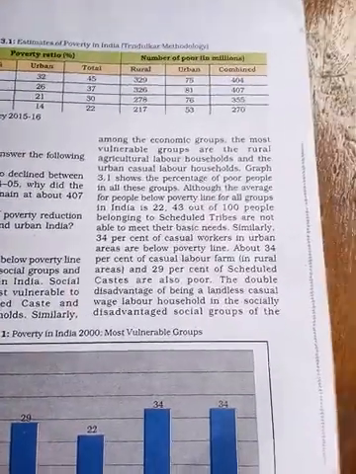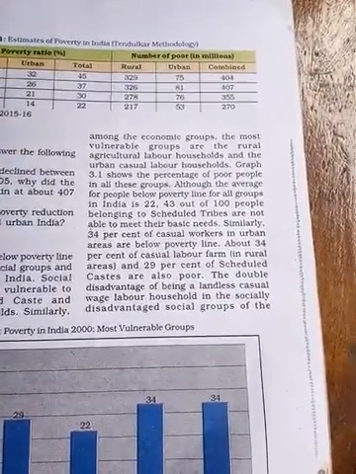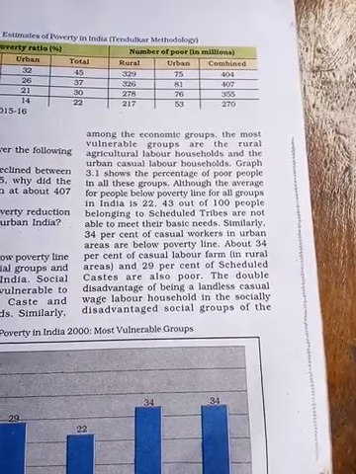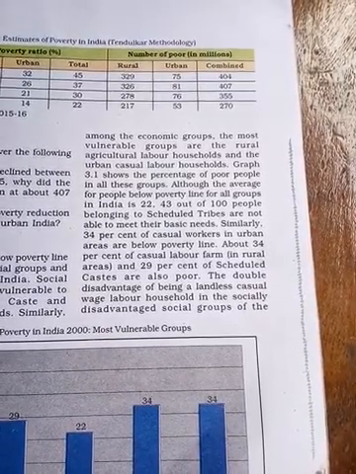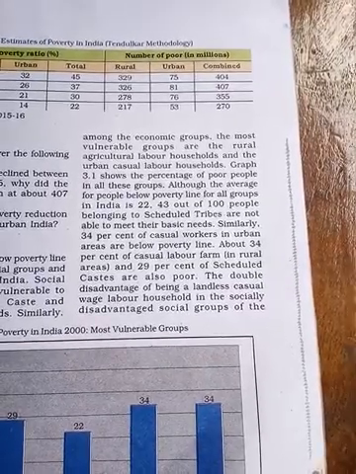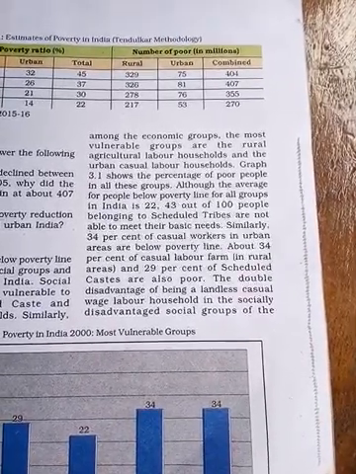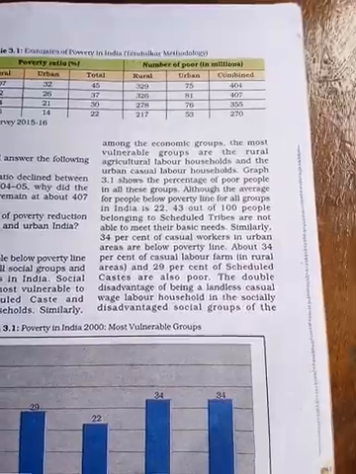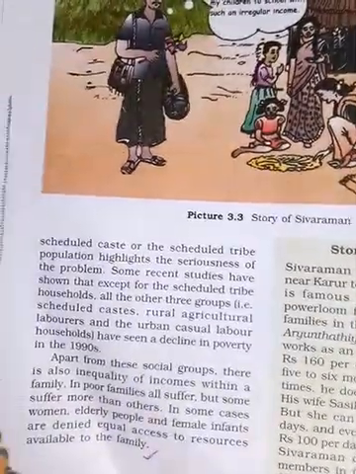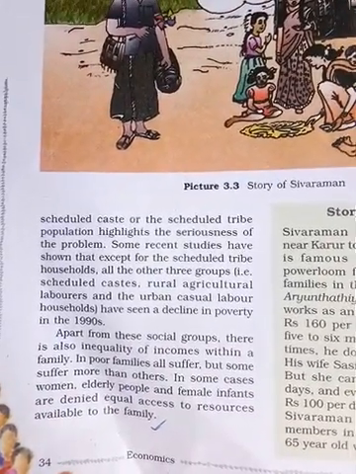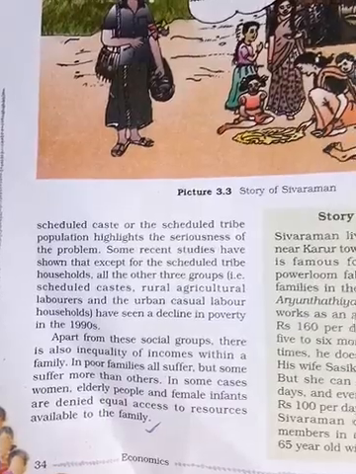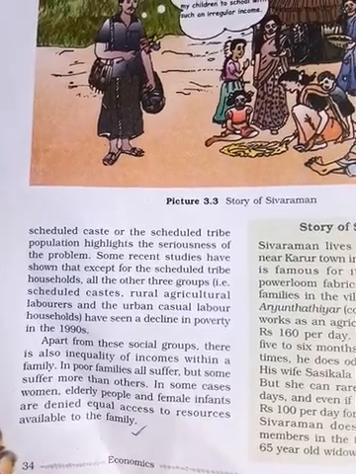These are some data on poor people. The double disadvantage of being landless casual laborer households in socially disadvantaged groups, the scheduled caste or scheduled tribe population, highlights the seriousness of the problem.